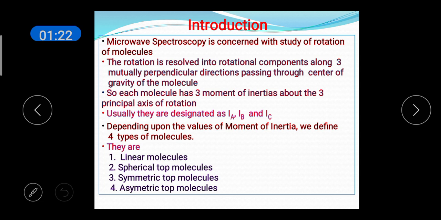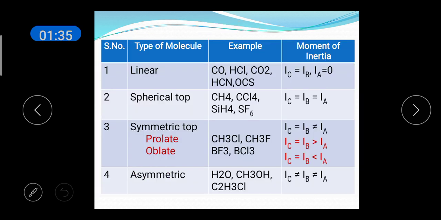Depending upon the values of moment of inertia, we define four types of molecules. They are linear molecules, spherical top molecules, symmetric top molecules and asymmetric top molecules. Linear molecules, examples: diatomic molecule COHCl, triatomic molecule CO2, HCN and so on. The condition on moment of inertia is IA is equal to 0, IC is equal to IB.